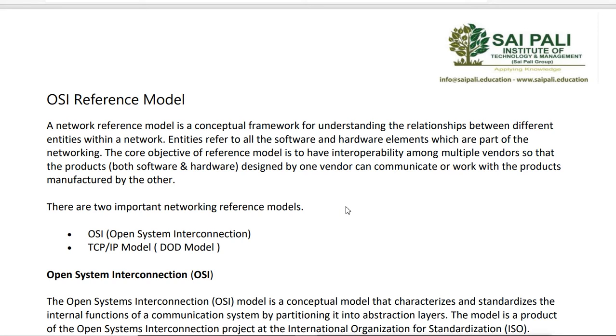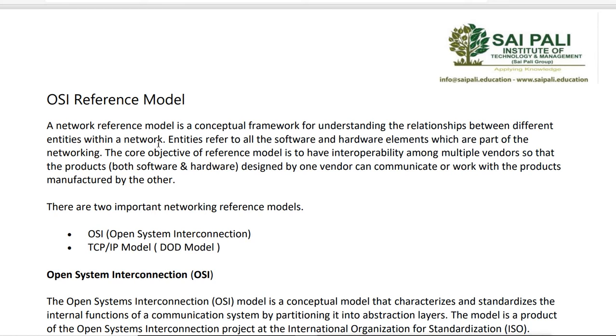For example, IBM would not work with Microsoft, because those vendors were making hardware or software only for their own communication. Then, when networks grew and the time came when different vendors' hardware and software tried to communicate with each other, they were not able to do that.